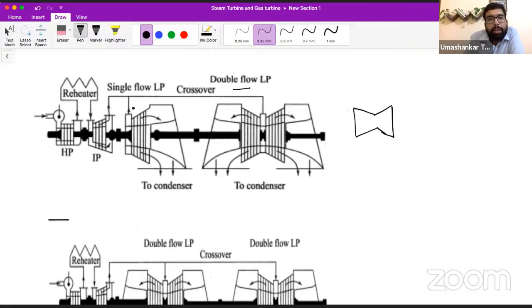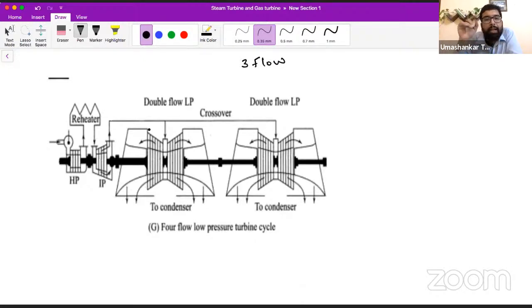Here you can see a single flow low pressure turbine. A single flow and a double flow combined are called a triple flow. This is a representation of three flow directions, triple flow. There is a double flow low pressure turbine represented like this, and a single flow low pressure turbine represented like this. So how many directions are there? Three directions. Here comes another figure, where we have two double flow low pressure turbines.